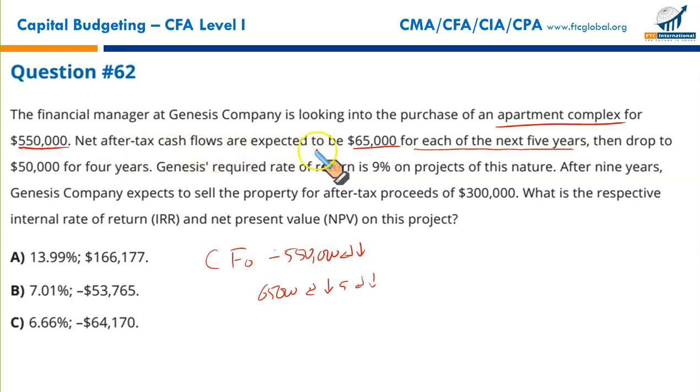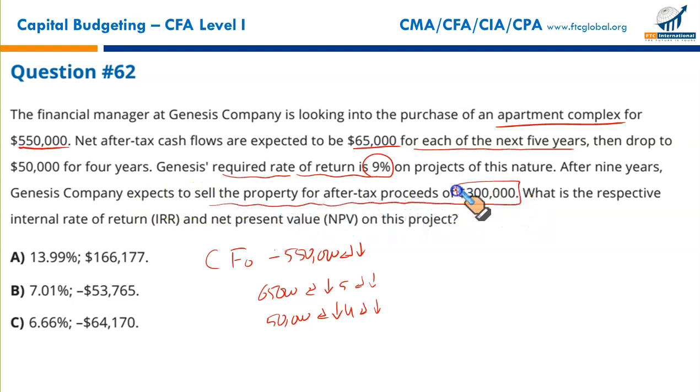Net after-tax cash flows are expected to be $65,000 for each of the next 5 years, then drop to $50,000 for the next 4 years. $50,000, enter, down arrow key, 4, enter, down arrow key. Okay, now some adjustments. Genesis's required rate of return is 8%. That's the rate we'll use for discounting on a project of this nature. After 9 years, Genesis Company expects to sell the property for after-tax proceeds of $300,000.